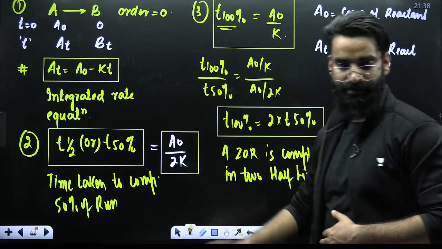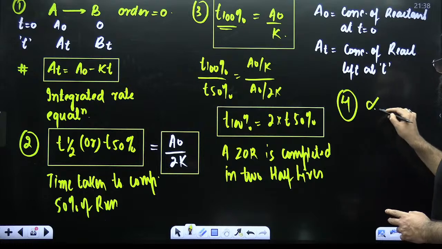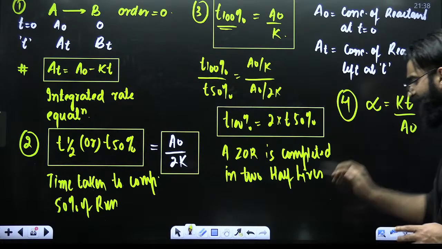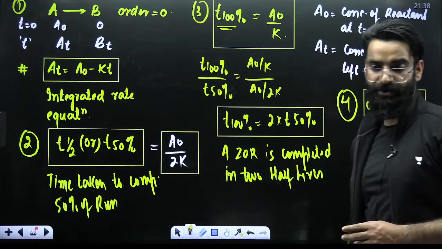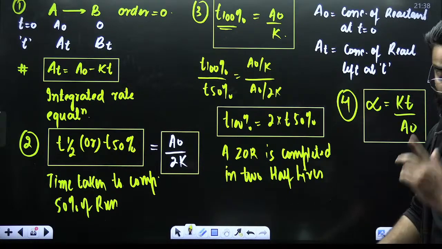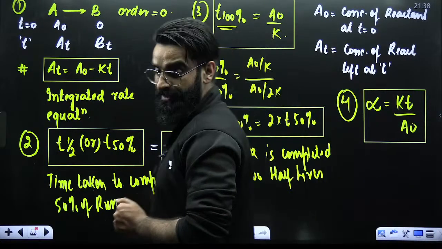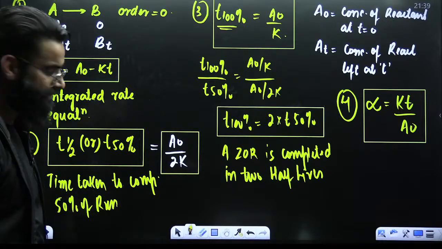Remember this particular equation as well. This is also asked. Similarly, there can be one more parameter asked, the degree of dissociation alpha, which is equal to Kt divided by A naught. I'm directly giving the expressions, I'm not deriving any. Alpha, the degree of dissociation for zero order reactions, is Kt divided by A naught. Perfect. Right, people?